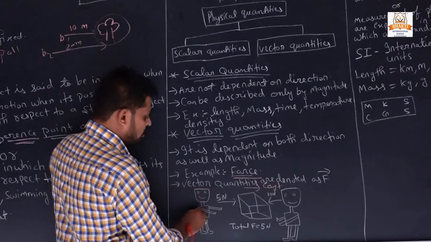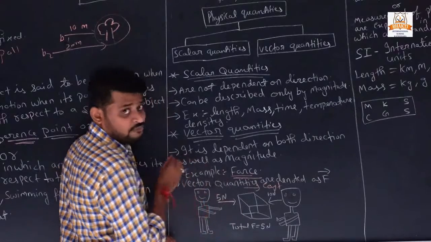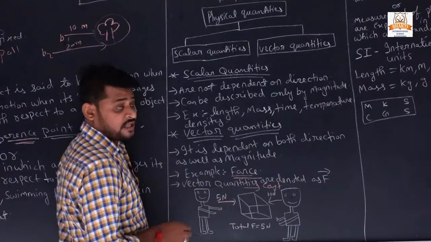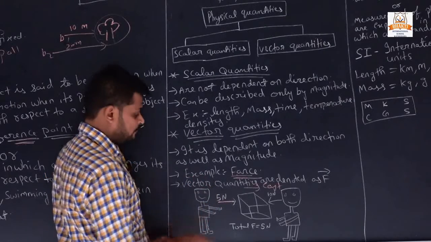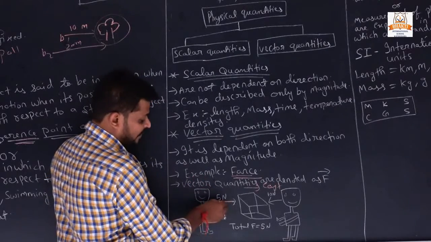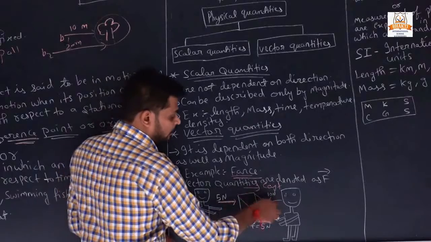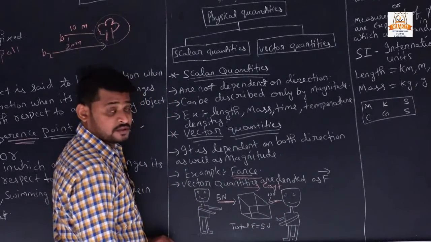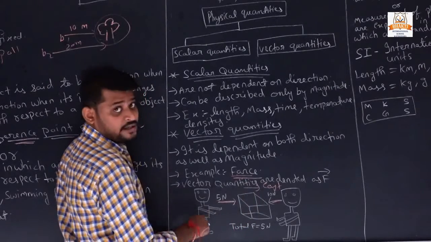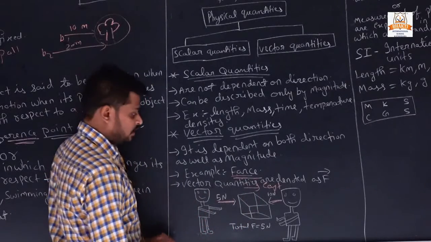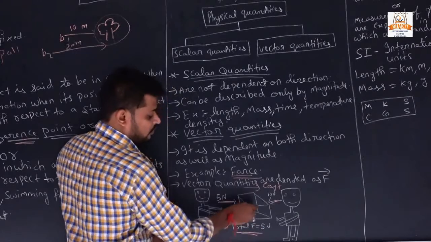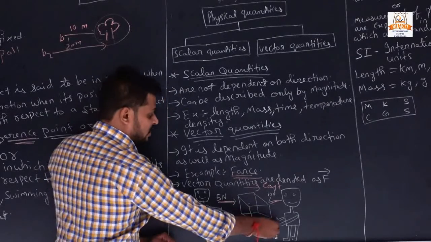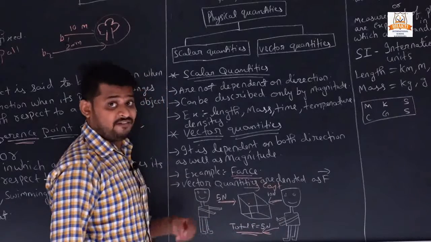What happens? Boy 1 will apply 5 Newton force. The SI unit of force is Newton. Boy 2 applies 10 Newton force. Boy 2 applies double the force of boy 1. Then the net force applied on the box is 5 Newton in the west direction.